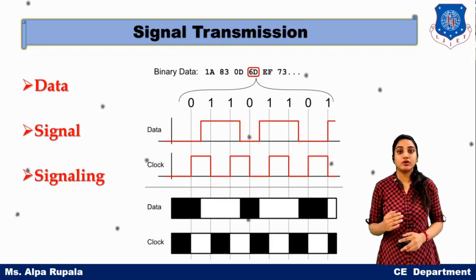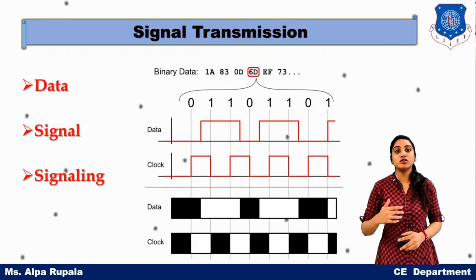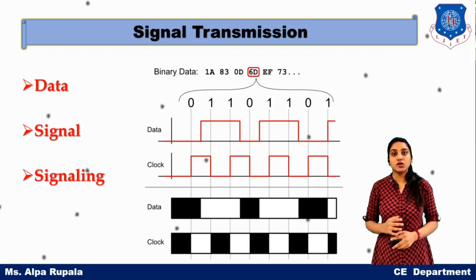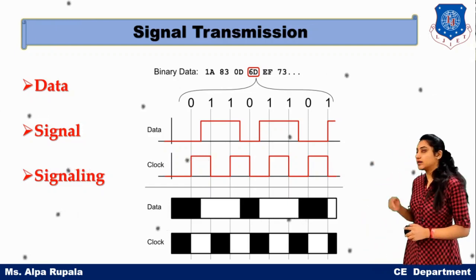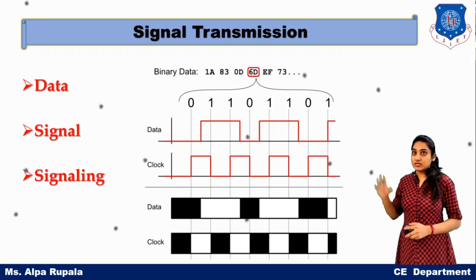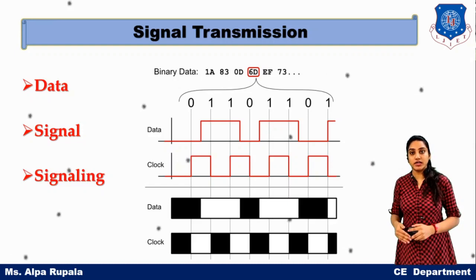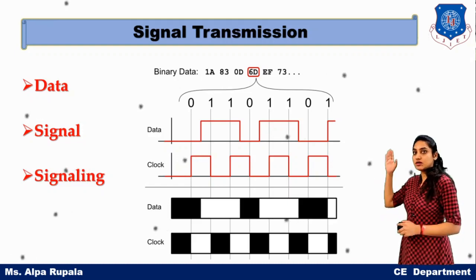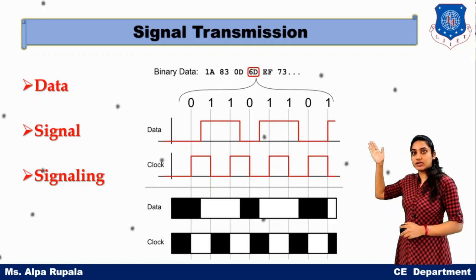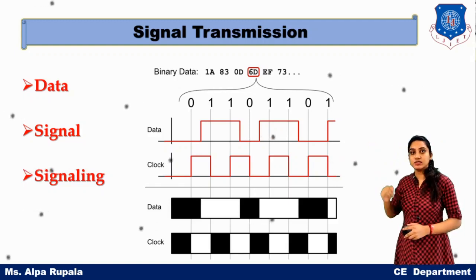Signaling is the process of converting your data into a signal. In the diagram, the first row is the 0101 digital form. The second row represents our digital binary data, in 0101 form, as a signal.